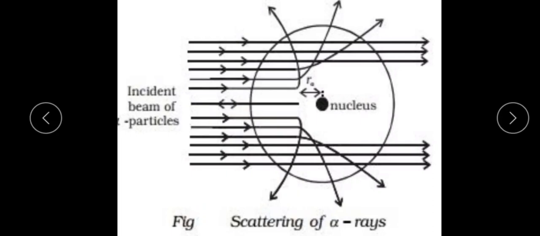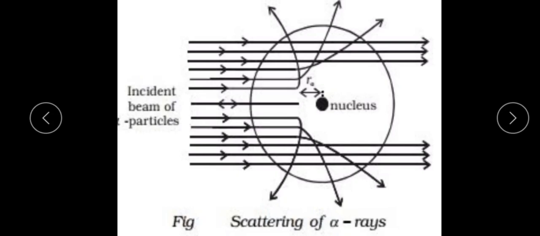If the incoming alpha particles get very close to the positive charge, the nucleus, without penetrating through the gold foil, they will experience a large repulsion. Such a close encounter would result in a large deflection of the alpha particle.